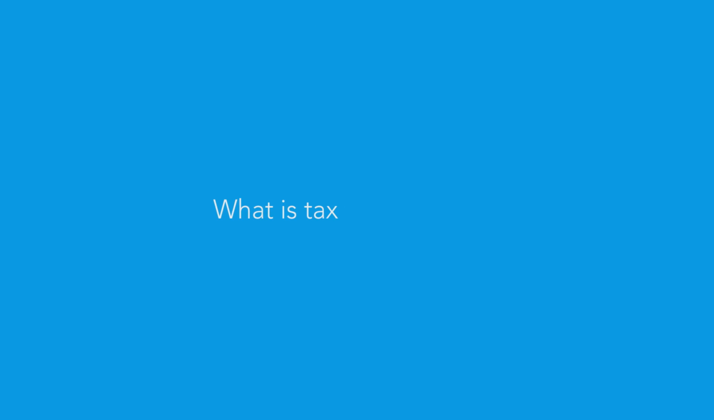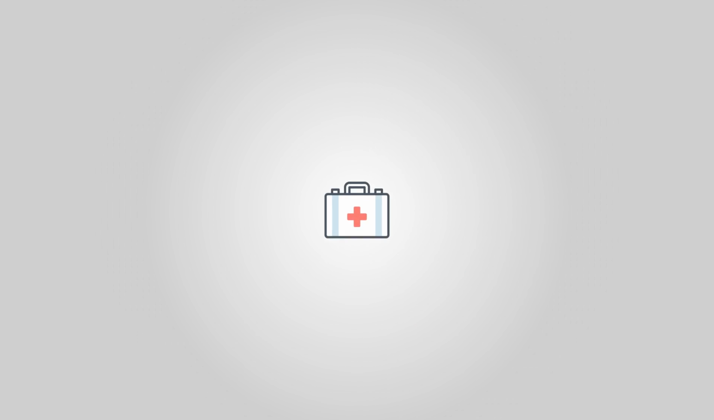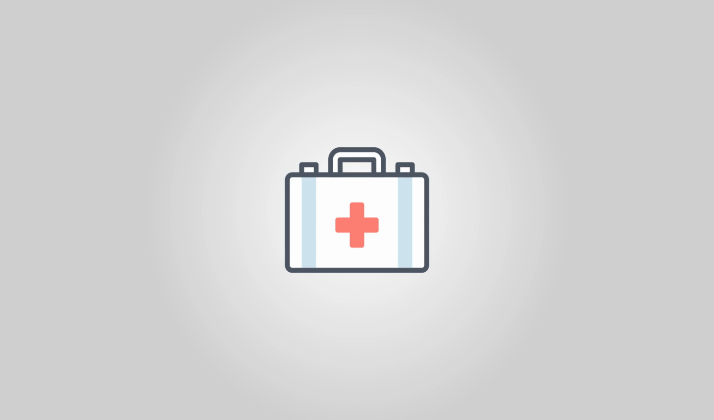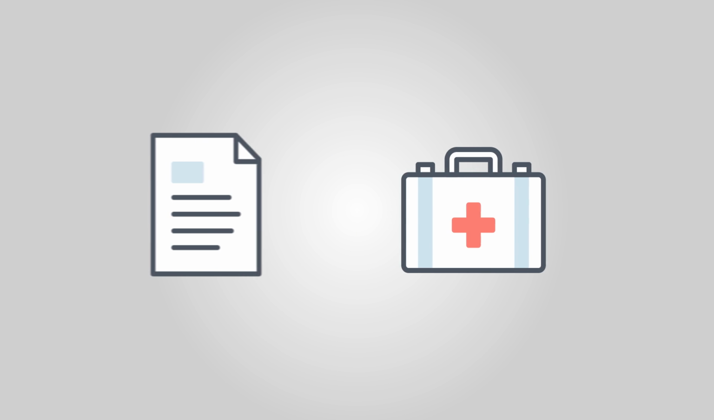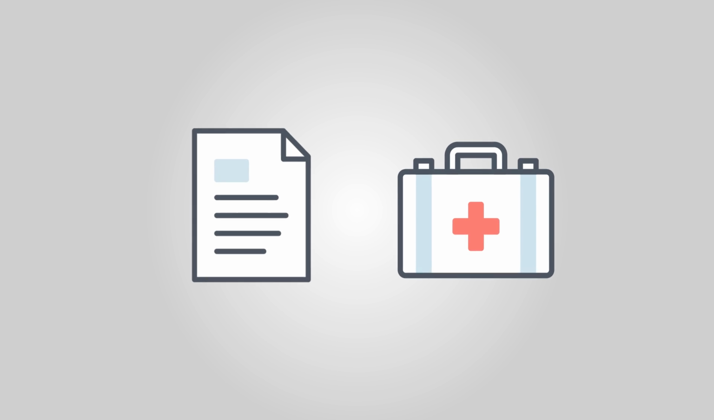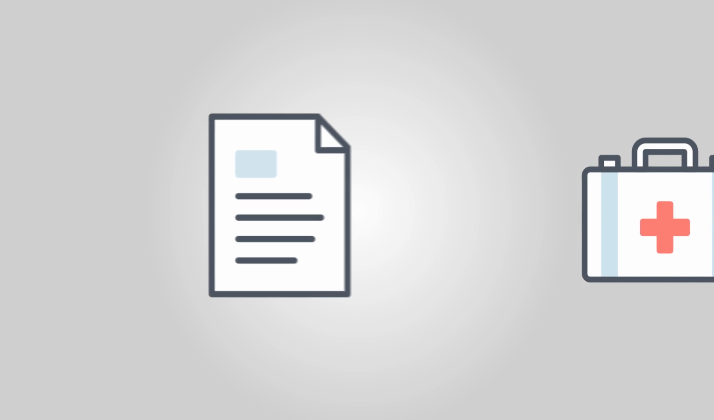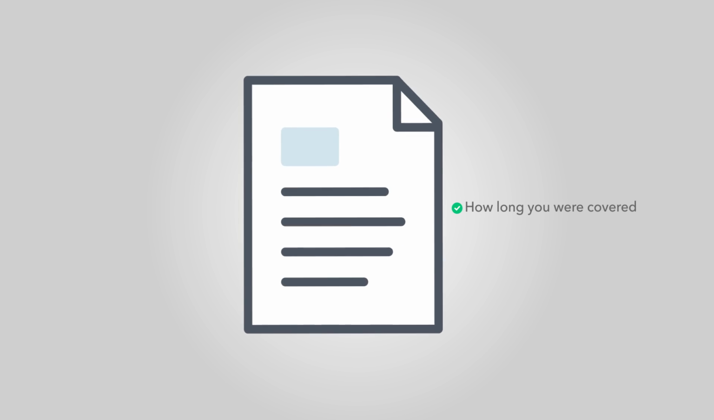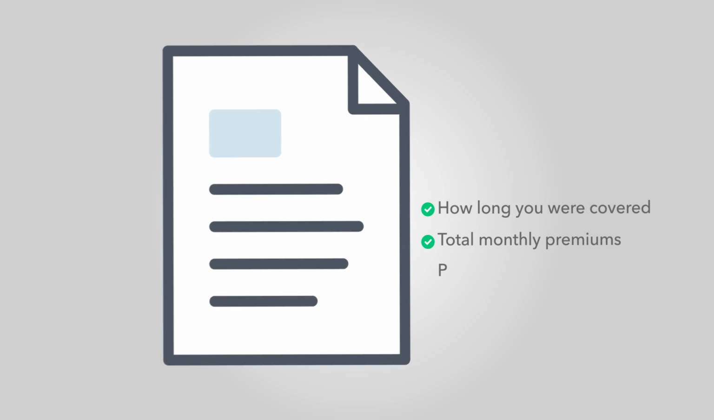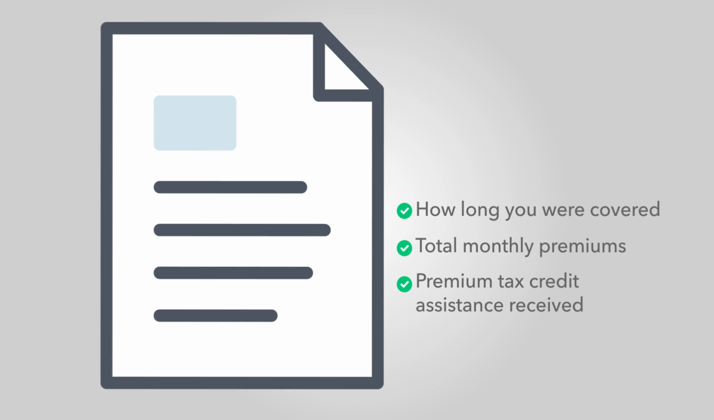Tax Form 1095-A is a health insurance marketplace statement. If you purchased a health insurance plan through healthcare.gov or your state marketplace, you'll receive a 1095-A form. This form includes all the information you need to report health insurance on your taxes, including how long you were covered, total monthly premiums, and how much premium tax credit assistance you received, if any.